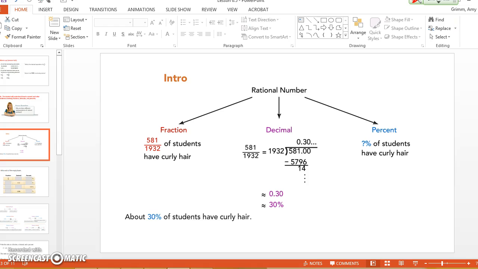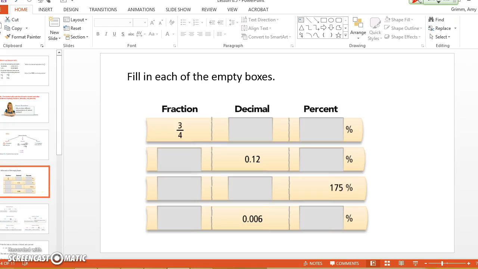All right, so with that said, we're going to look at this chart and we're going to fill in the different types of numbers here. So we're good at the first one. If we have a fraction 3/4, how do we change that to a decimal?